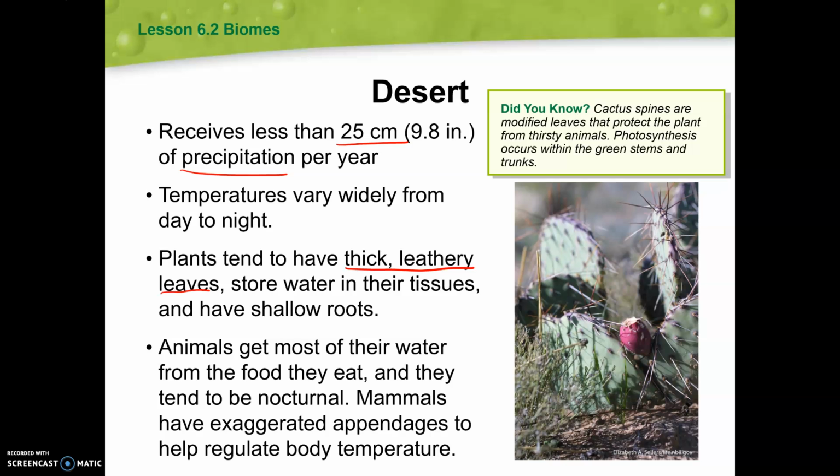Animals are going to get their water from the food that they eat. So when they eat the different plants that have this water storage, they're going to get their water as well, as well as the nutrients they need. Animals in the desert also tend to be nocturnal, which means they sleep during the day and they're awake at night. And mammals have exaggerated appendages to help regulate their body temperature. It's another characteristic. So these are all different adaptations that these animals have to live in the desert.